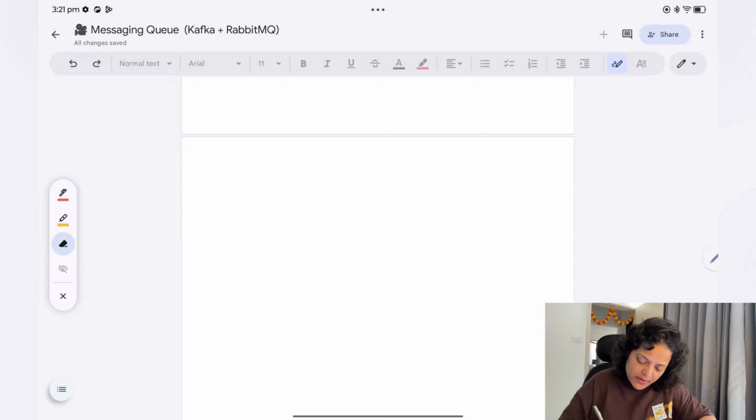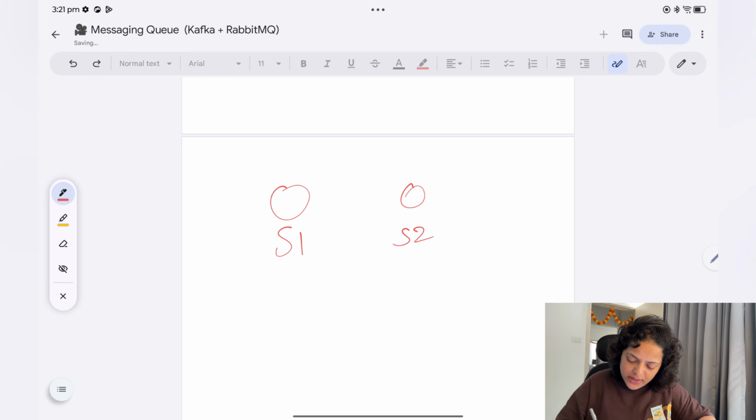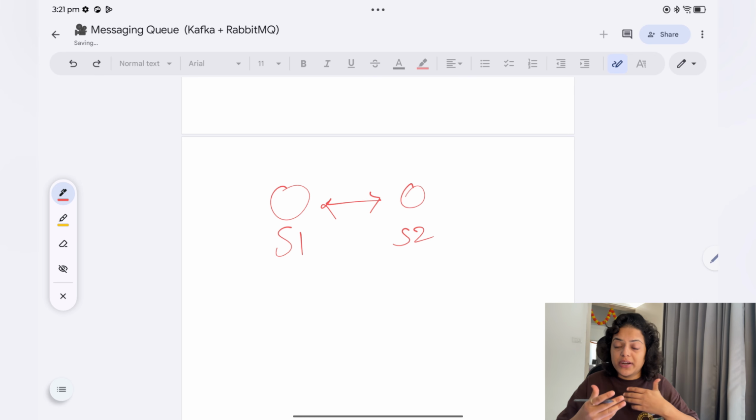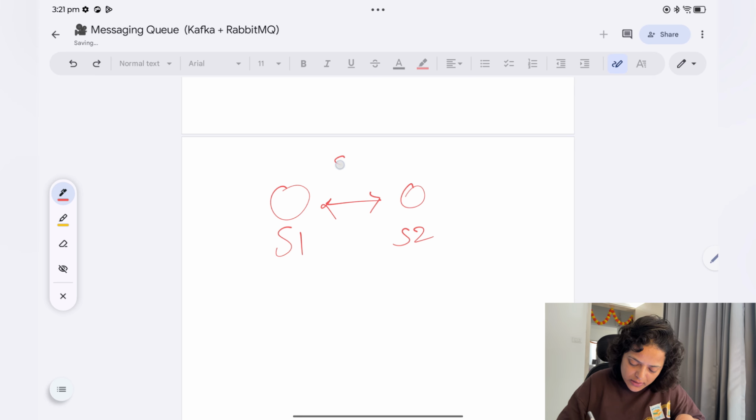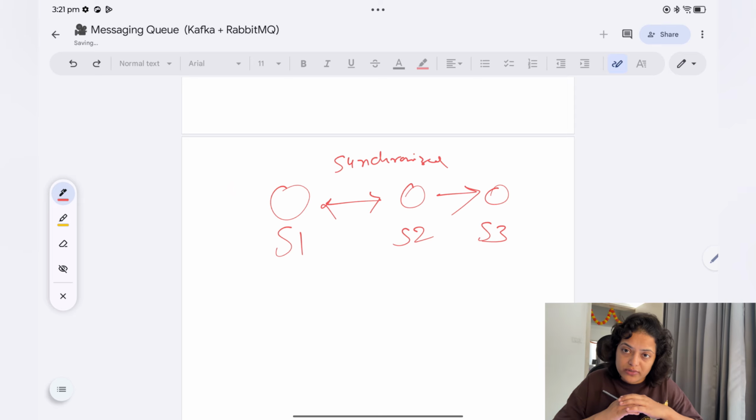So let's say you have one service 1 and a second service 2. Initially maybe they are communicating with each other in a synchronized manner. Now what is synchronized manner? Let's say you have service 3 as well. Then after that they will call service 3. So service 1 is calling service 2, and service 2 is calling service 3. Sequentially they are calling each other, step by step. First service 2 will get called, after that service 3 will get called.